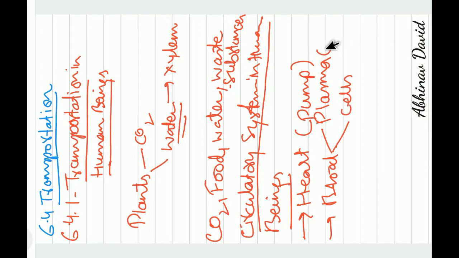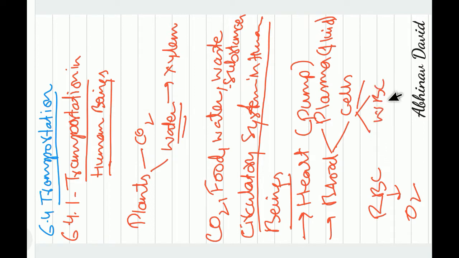So this is the fluid part, and then cells. Now we have already studied that there are three types of cells, namely RBC, which contain hemoglobin and mainly transport oxygen, and then we have WBC, and they provide immunity to our body, they fight against germs. And then we have platelets, and they help in blood clotting.